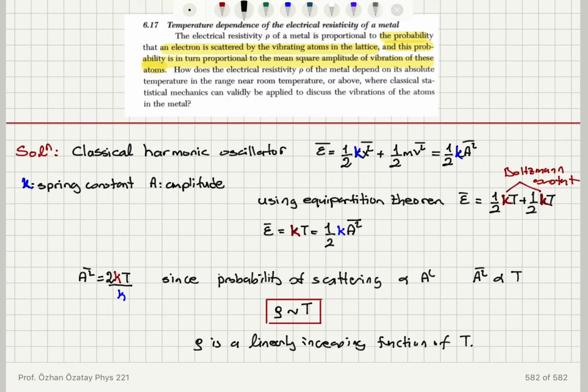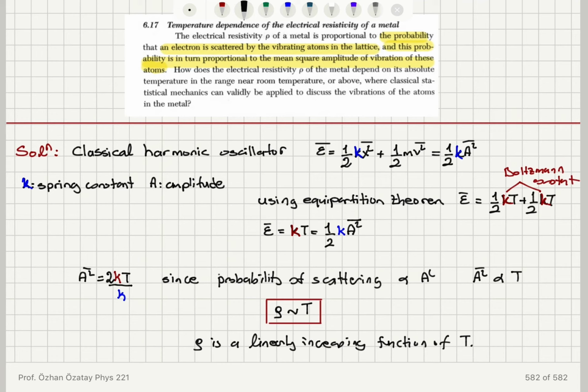Okay, so we're discussing the temperature dependence of the electrical resistivity of a metal. At room temperature, it is dominated by the scattering of electrons from vibrating atoms in the lattice, and we can treat the vibrations as classical vibrations here. So a classical harmonic oscillator has energy 1/2 kx squared plus 1/2 mv squared, where x is the displacement from equilibrium, k is the spring constant, m is the mass of the atom that is oscillating, and A is the amplitude.